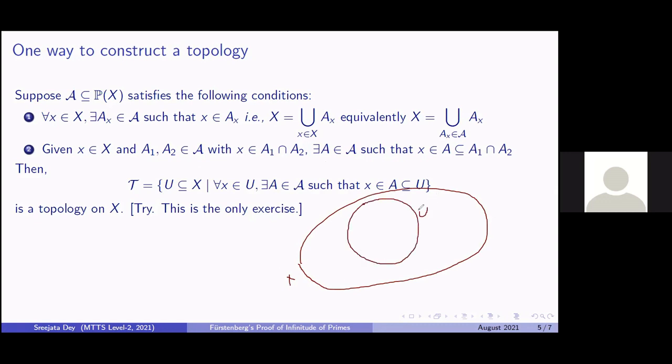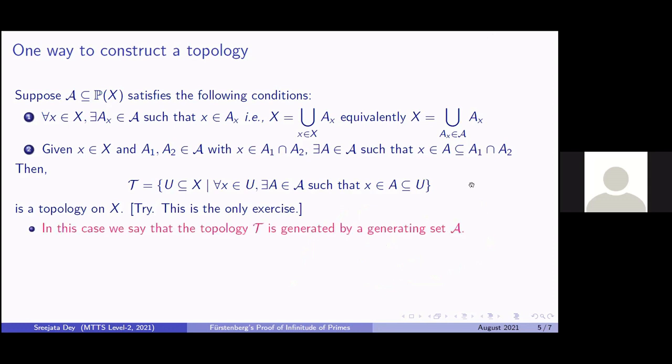If this is your U, and if you choose any x in U, then there should exist an A in script A such that x belongs to A and A is a subset of U. So that is how tau is defined. Now it's quite easy to prove that tau indeed forms a topology on X. It just follows from the definition, so we'll skip the proof. You can try this as an exercise. I'm quite sure that you'll get to it.